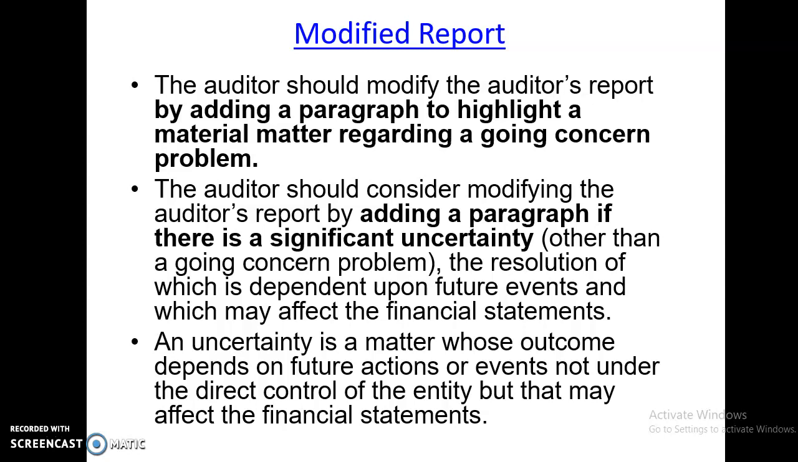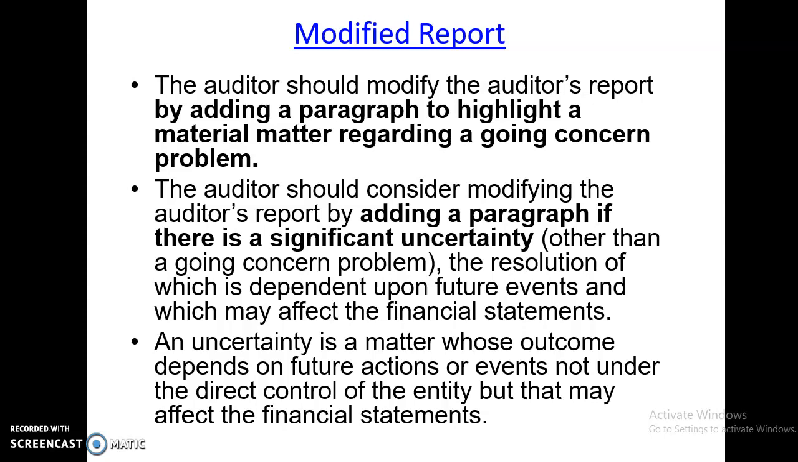Now, let us look at the modified report. Okay, when we have a report, we are going to modify the auditor's report by adding a paragraph and highlight certain material matter regarding a going concern problem. The auditor may consider modifying the auditor's report by adding a paragraph if there is a significant uncertainty on the going concern of the company.